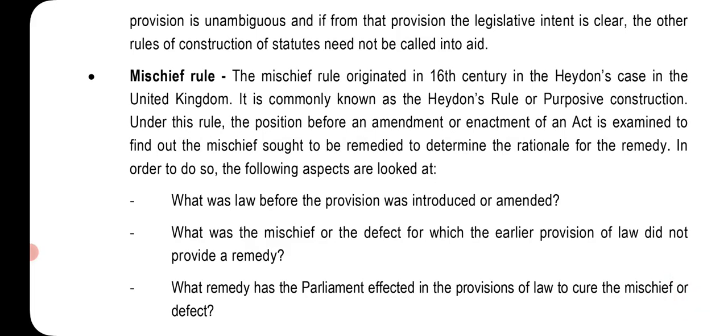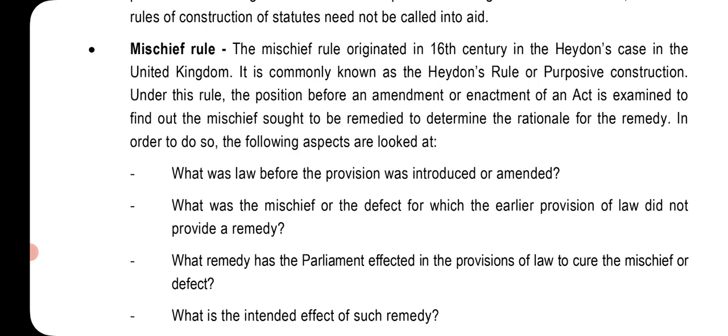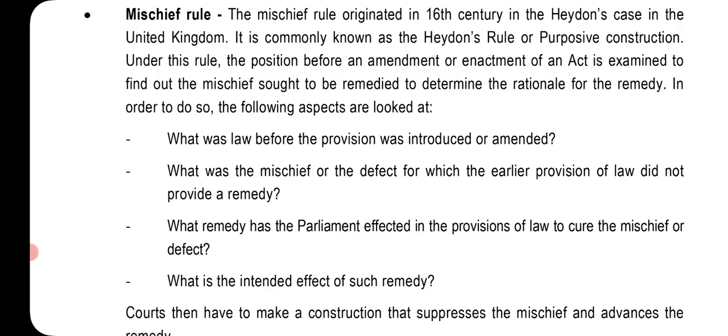Mischief rule. The mischief rule originated in the 16th century in Heydon's case in the United Kingdom. It is commonly known as Heydon's rule or purposive construction. In this rule, the position before an amendment or enactment of an Act is examined to find out the mischief sought to be remedied, to determine the rationale for the remedy. In order to do so, the following aspects are looked at.